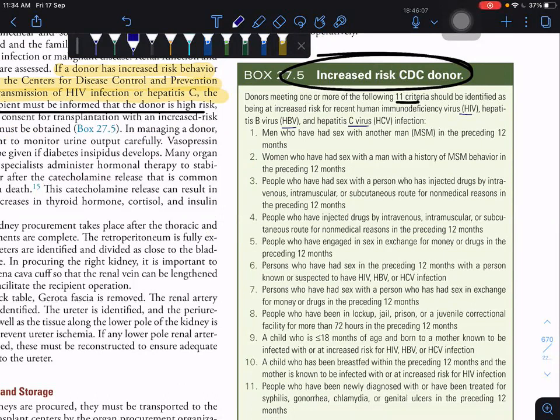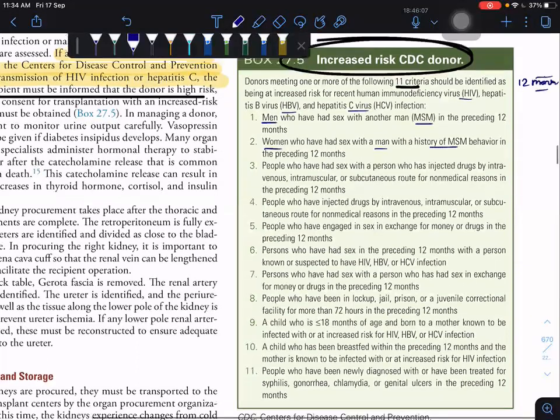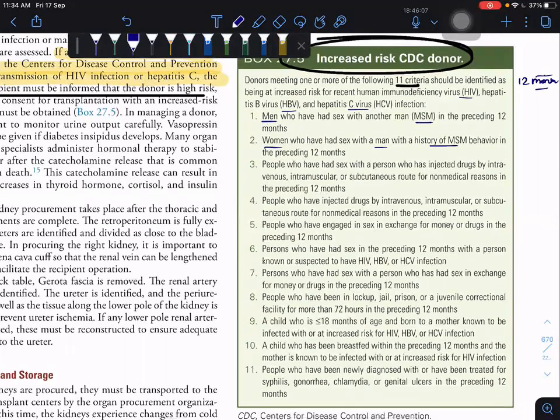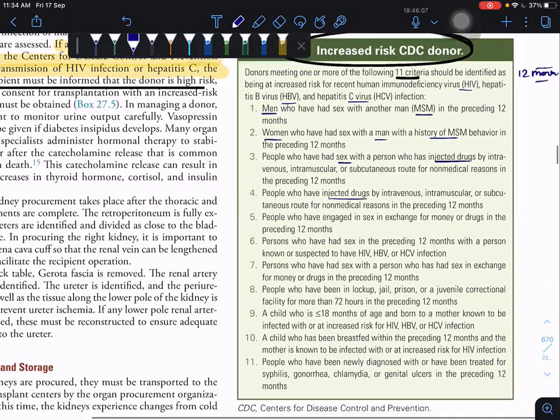Okay, the time period they are giving is 12 months. It's very easy. So men who have sex with another man, that's MSM, in the 12 months. And women who have sex with men with a history of MSM. And sex with injected drugs, IV drug abusers. So patients who are IV drug abusers themselves.